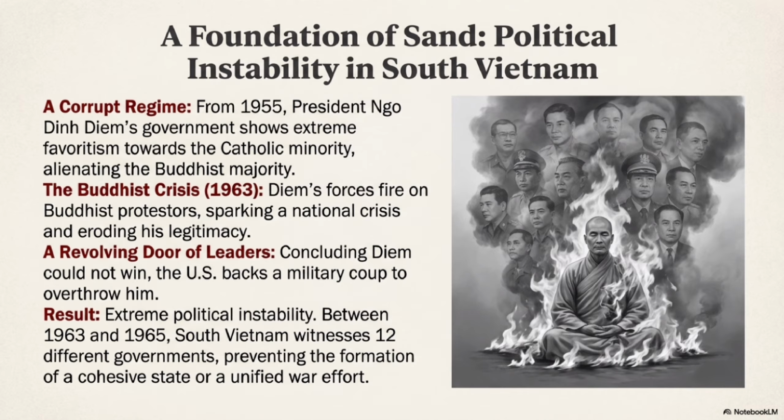Instead of stability, South Vietnam fell into chaos. Between 1963 and 1965, the country had 12 different governments, making it almost impossible to fight an organized war.